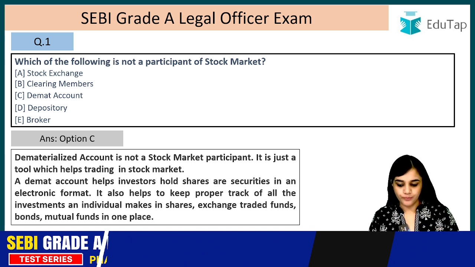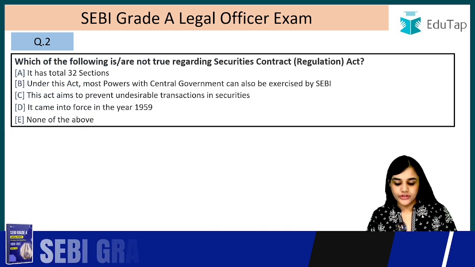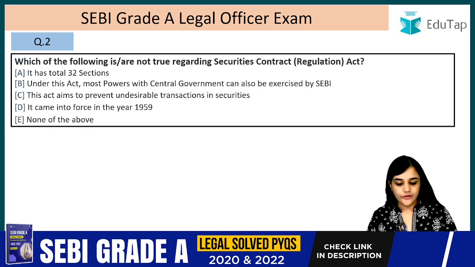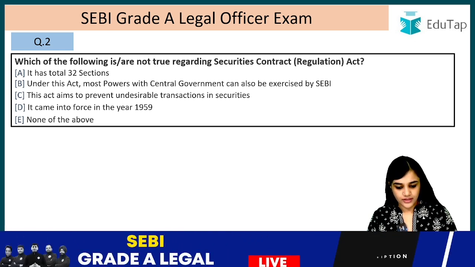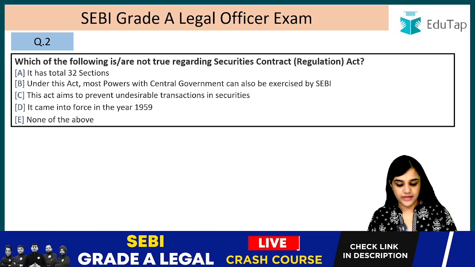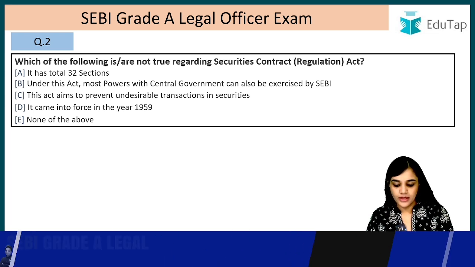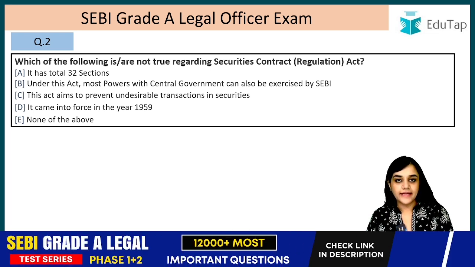Question number 2. Which of the following are not true regarding the Securities Contract Regulation Act? It has total 32 sections. Under this act, most powers with the central government can also be exercised by SEBI. This act aims to prevent undesirable transactions in securities. It came into force in the year 1959, or none of the above.